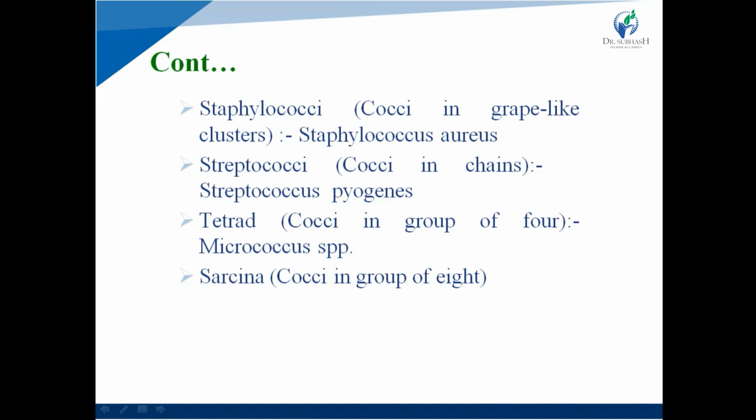Next one is Streptococci. In Streptococci, cocci are present in chains. An example of Streptococci is Streptococcus pyogenes. Next one is tetrad, cocci present in a group of 4. An example of tetrad is Micrococcus. Last one is Sarcina, in which cocci are present in a group of 8.